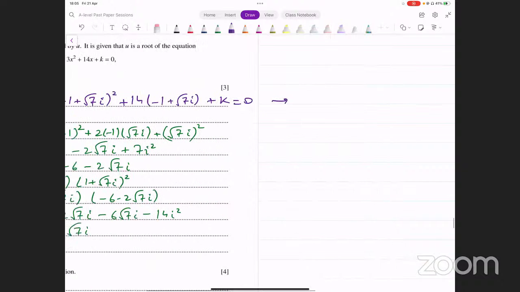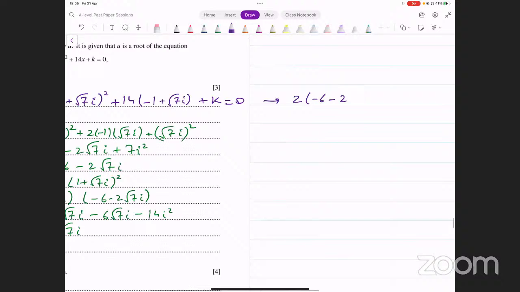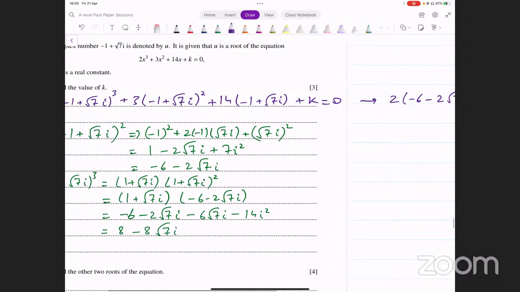What is the cube coming to? 2 into -6 minus 2 square root of 7 iota. We evaluated the cube below.